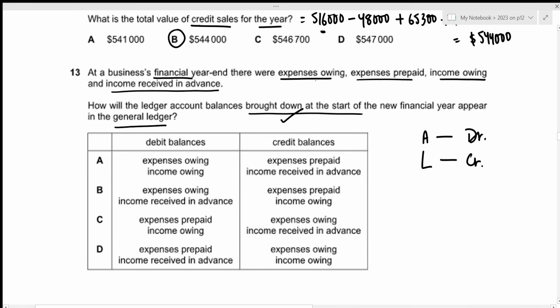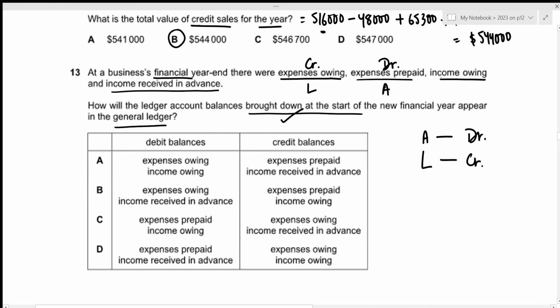Okay, for the first one, we have expenses owing. It just means that we are yet to pay these amounts, which means that we are liable to pay this amount. So this is our liability, and expenses owing should be shown on the credit side. Then we have expenses prepaid. It means that we are yet to use the services for the amount that we have already paid. So we are yet to receive those services, receivables, which is why these can be classified as asset. So we should be looking for this heading on the debit side.